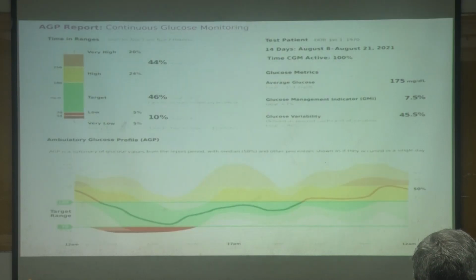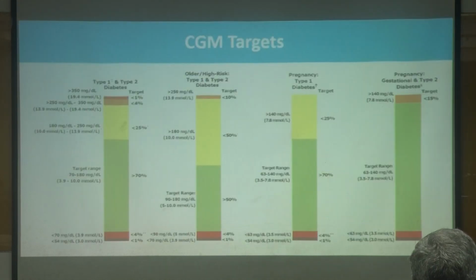This is about the continuous glucose monitoring reports we will get. You have seen many cases. This is about the international recommendation. In type 2 the target in range should be more than 70, hypo range should be less than 50, and hyper range should be less than 25. That is what our aim is.